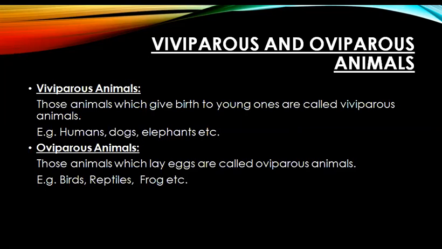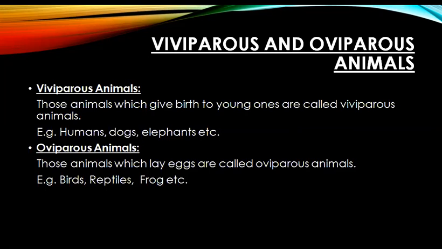On the basis of how the animals give birth to their young ones, they are divided into two categories. First are the viviparous animals and second are the oviparous animals. Viviparous animals are those animals which give birth to young ones, for example, humans, dogs, elephants, etc. But oviparous animals are those animals which lay eggs for the birth of their young ones.